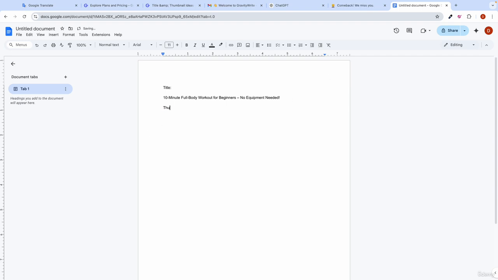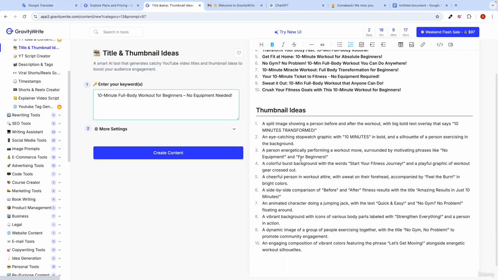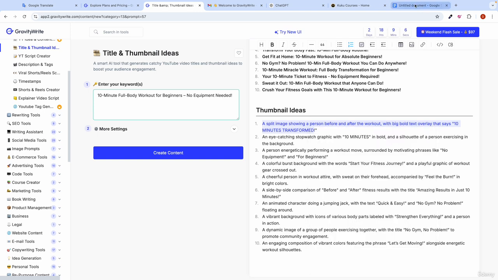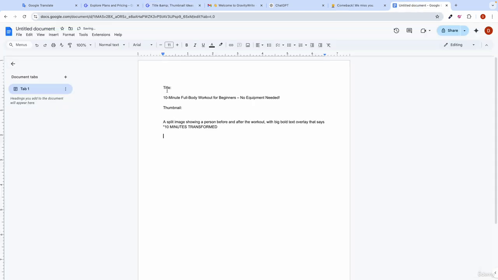Another thing we have is the thumbnail, so I will put the thumbnail here as well. You can choose any one of the thumbnails, for example, a split image. Yes, this split image will work. That is the before and after. Generally people click on this type of thumbnail more, so I will put this here. You can make it bold, thumbnail bold. We will use these things in the future.